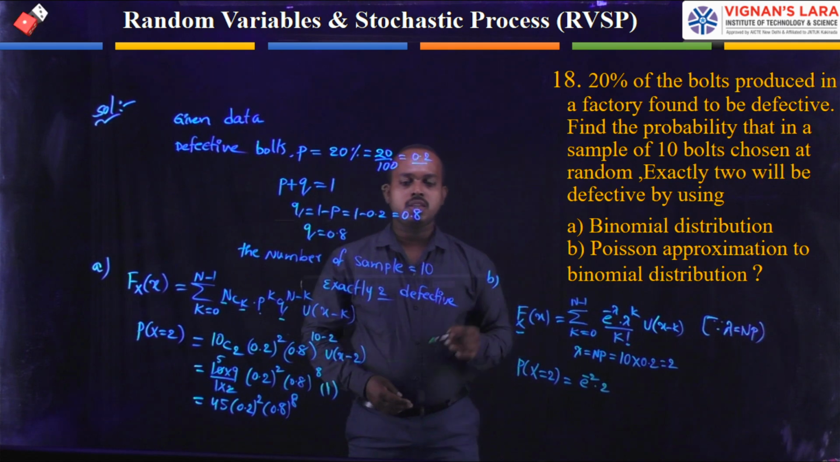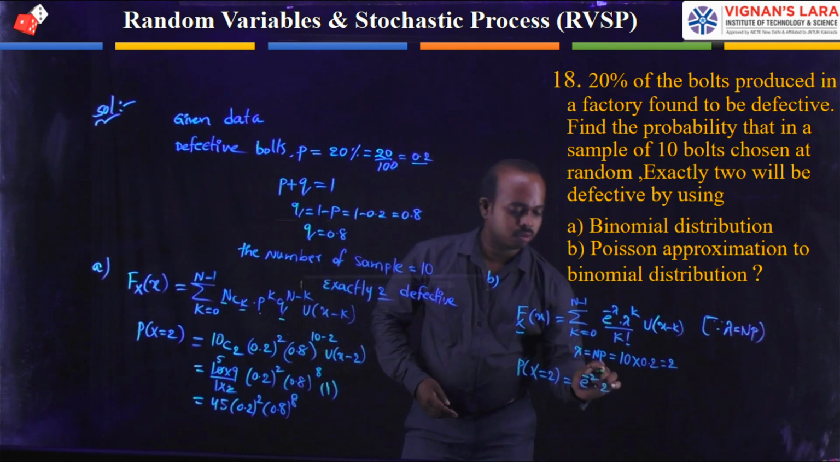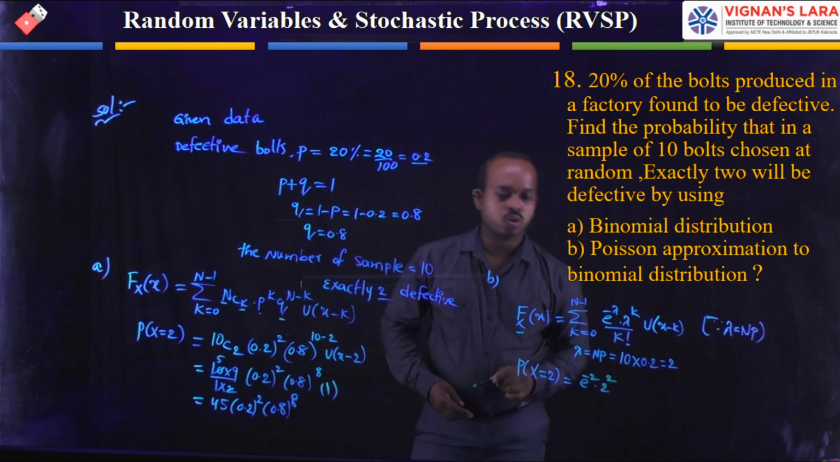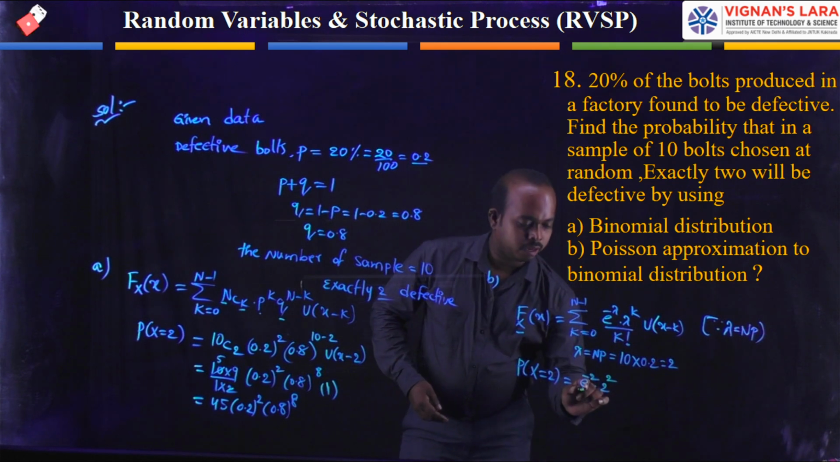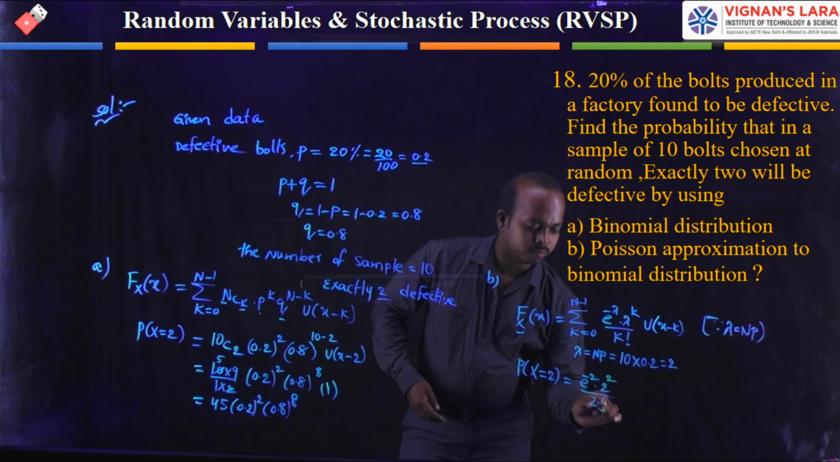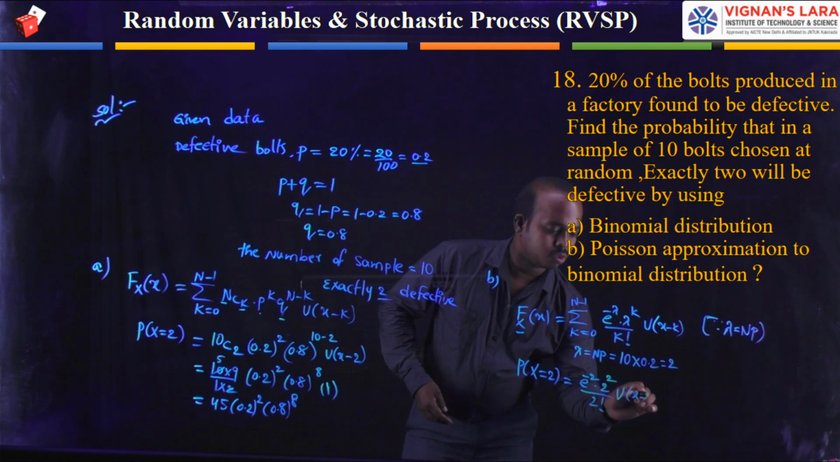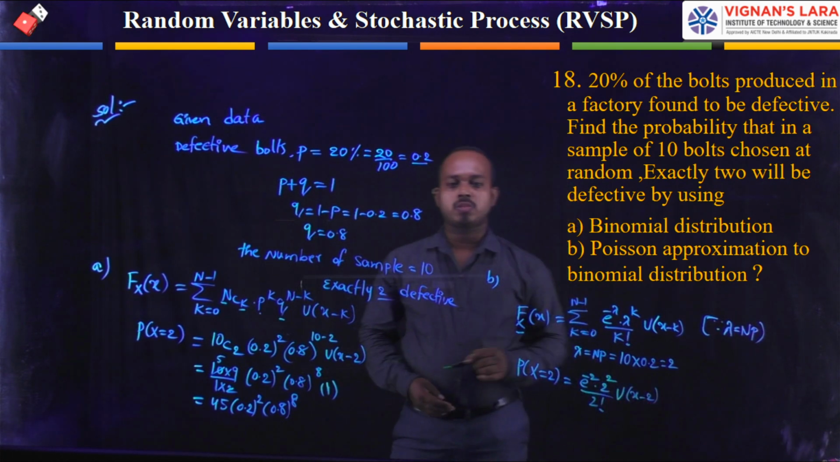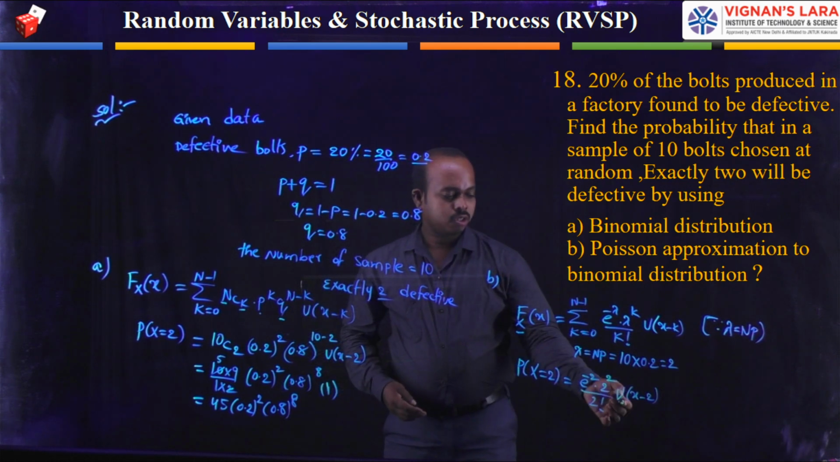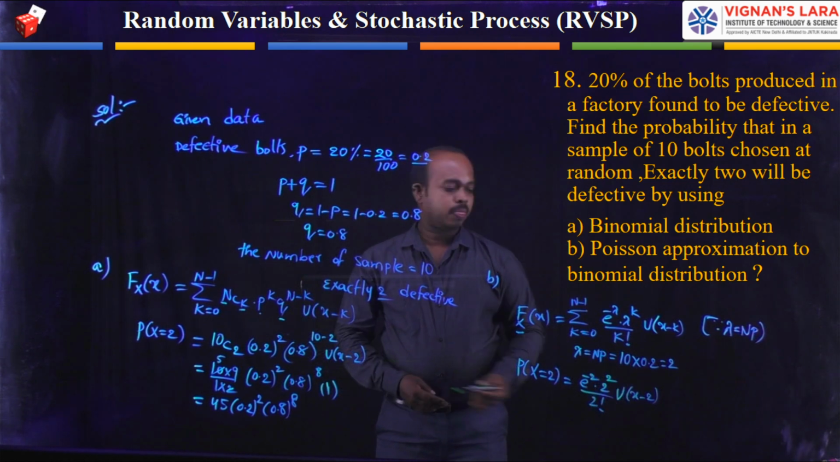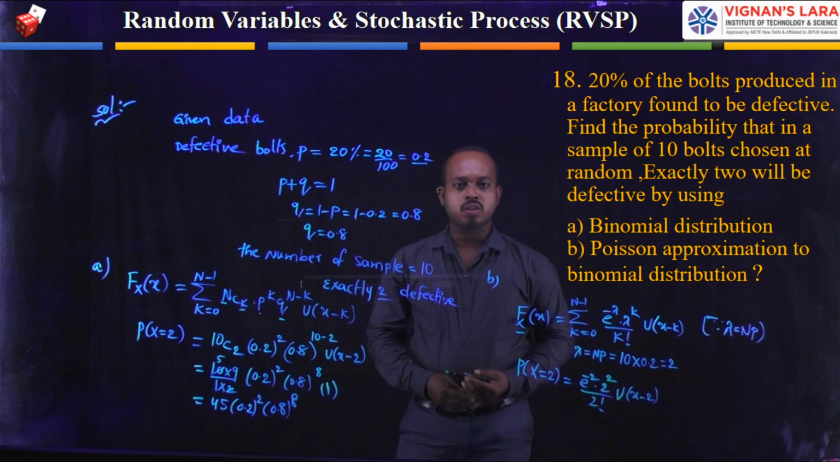where the k value is 2, that's why I am writing the square, divided by 2 factorial, into u of x minus 2. Here what is the step function we have in this formula? The step value entirely can be considered unity.